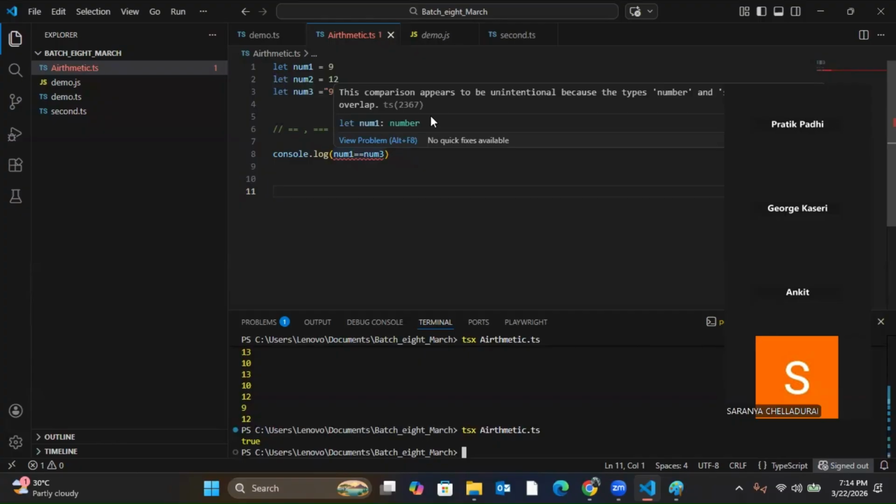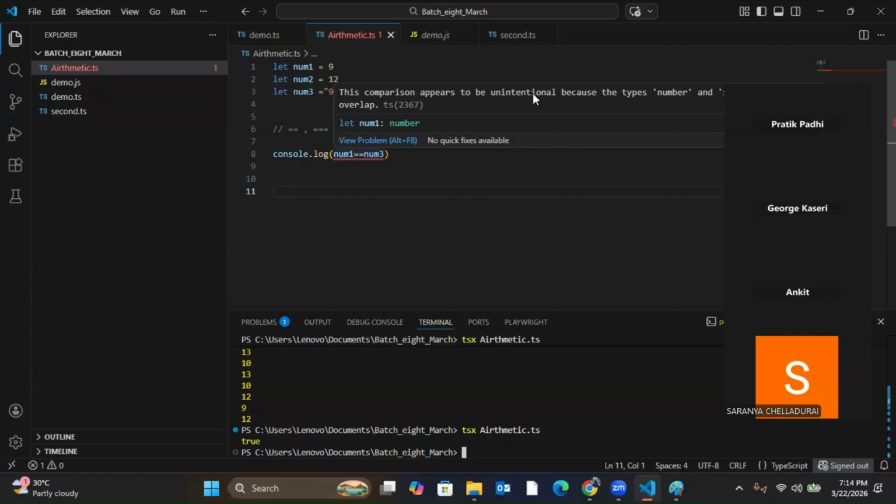If you see what it is telling, this comparison appears to be unintentional, because in real time you will never compare a string with an integer. You will compare a string with a string, a number with a number.